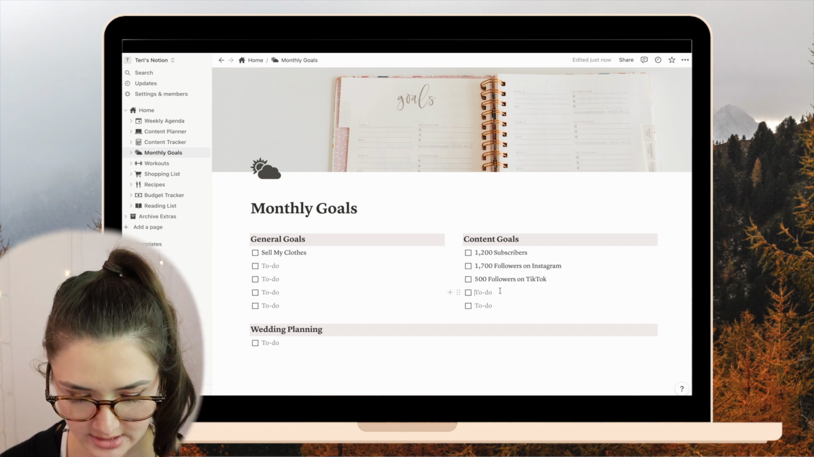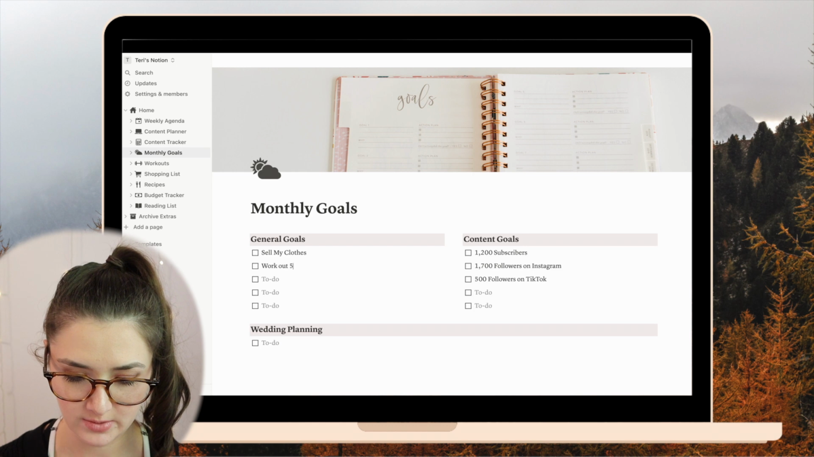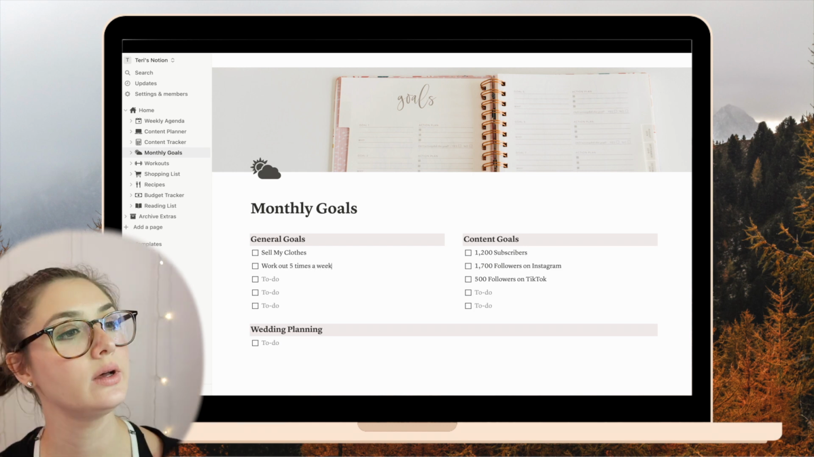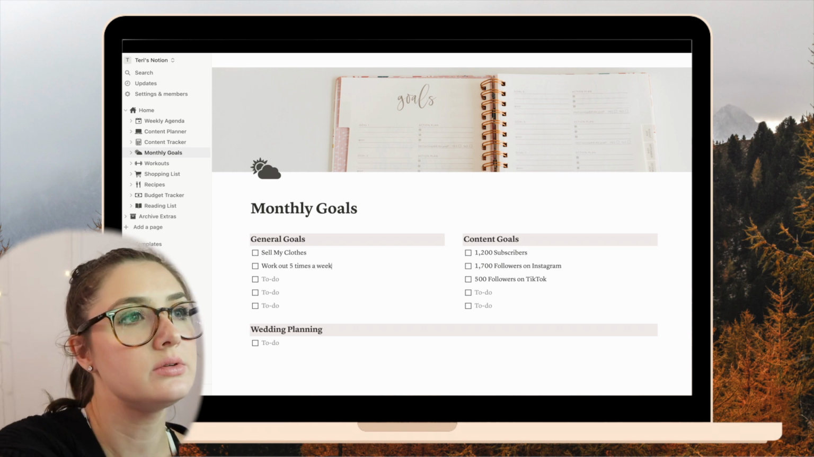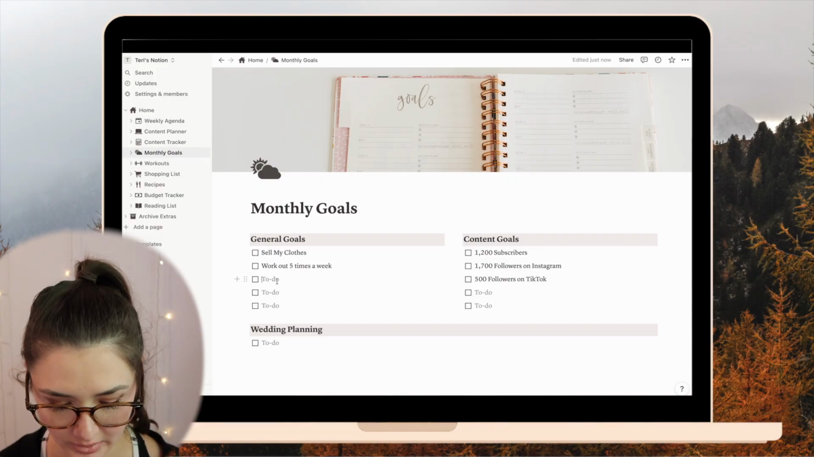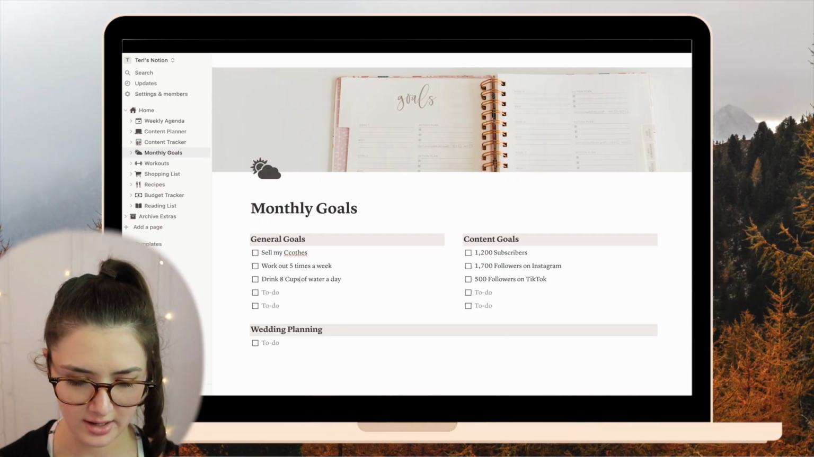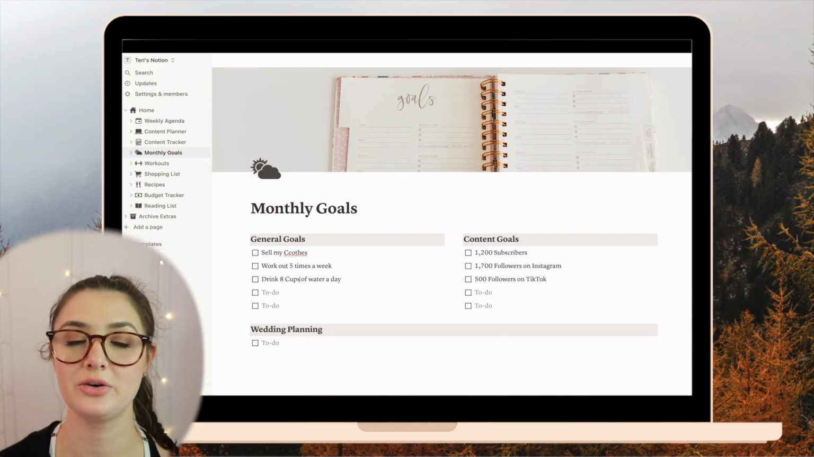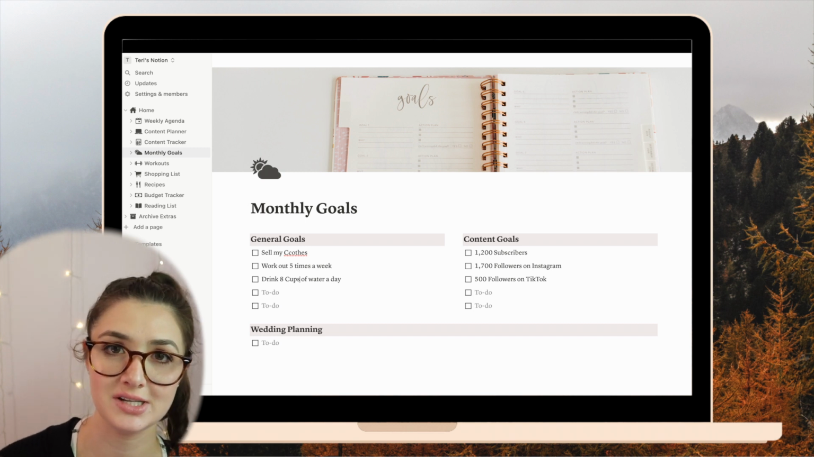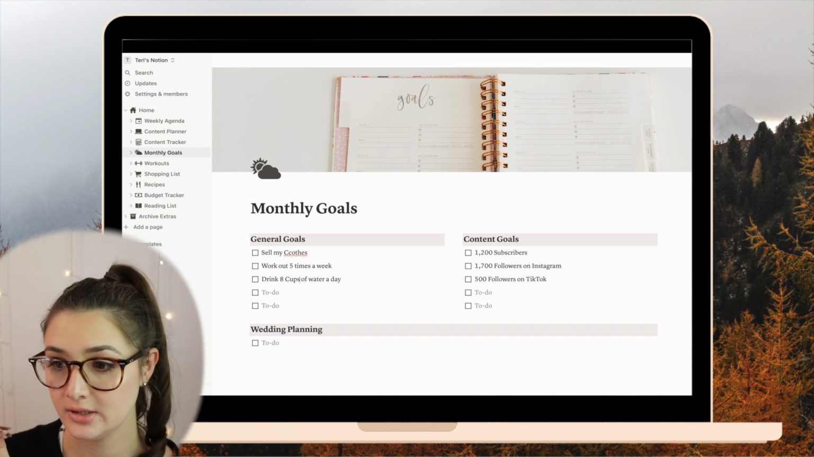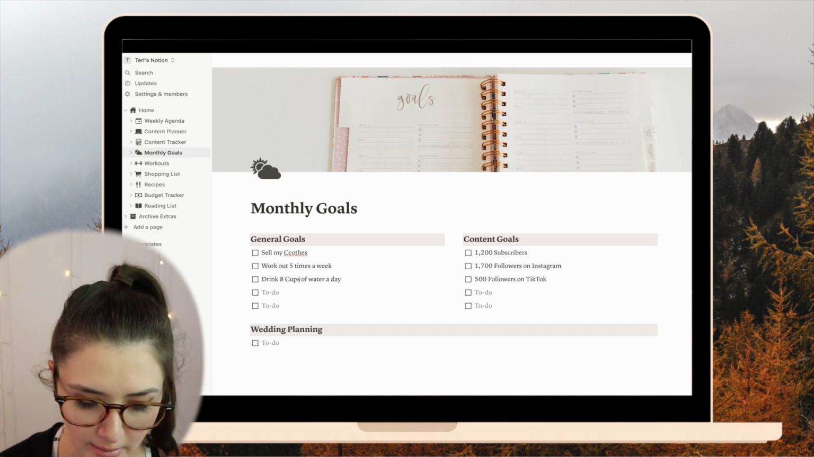Some other goals for this month: work out 5 times a week. That would be ideal. What else? I need more than just 2 goals. Okay, the next one I'm adding is drink 8 cups of water a day, because that's the average. That's what you should be drinking a day. Definitely do drink a lot of water, but probably not enough.